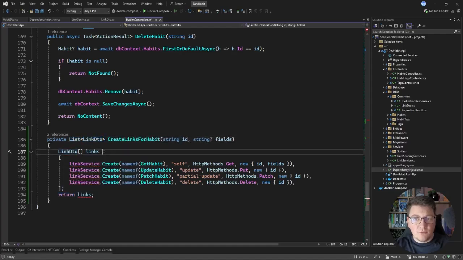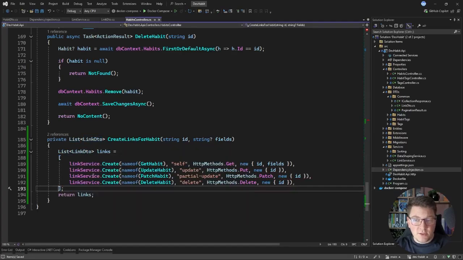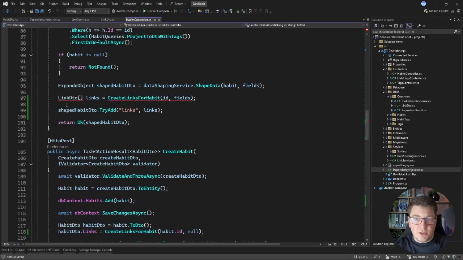So I can update the return type to be a list of LinkDto, and I can update the type of this variable to be a list of LinkDto. And I can still continue using these curly brackets here to initialize my collection. And now this will compile. I just need to update the type here to be a list, and now both of my endpoints are working.